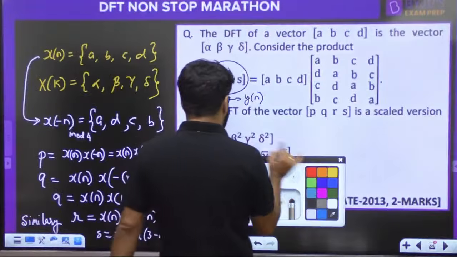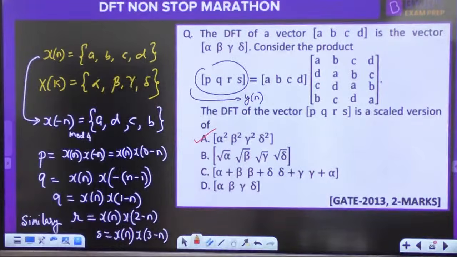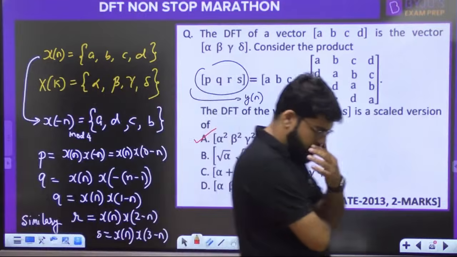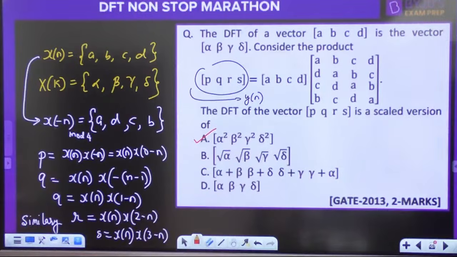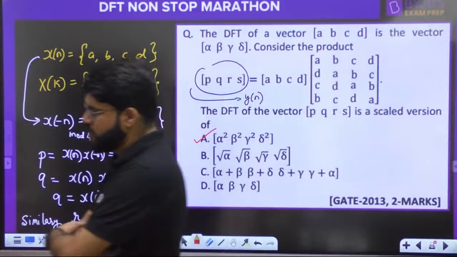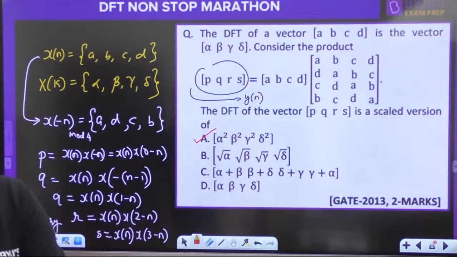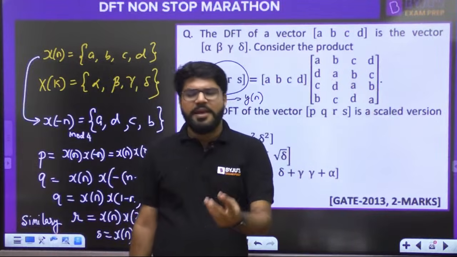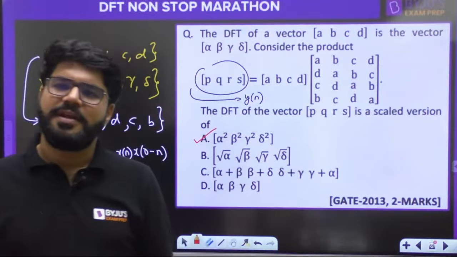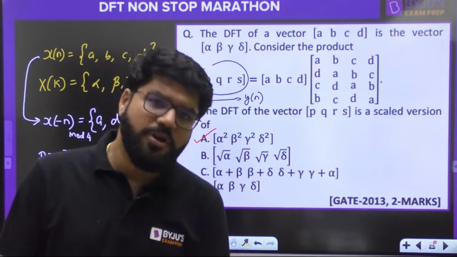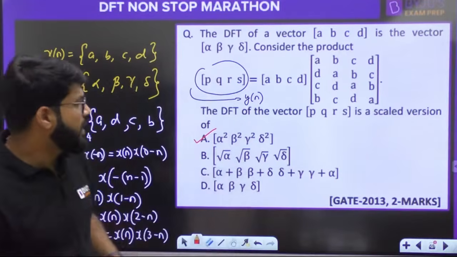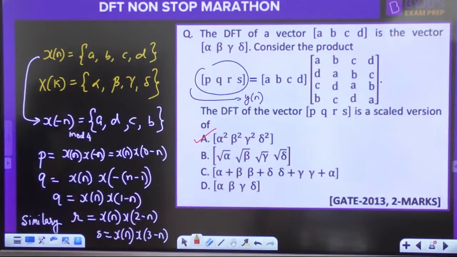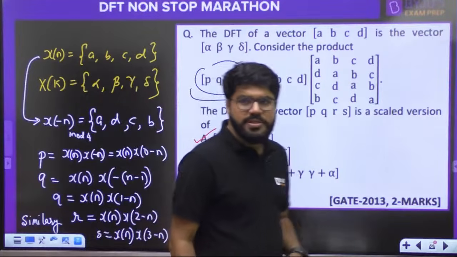Answer is option number A. That's what it is. So it's an indirect way of writing the circular convolution. This is the circular convolution in the matrix form. We have learned the circular convolution in the tabular form. For calculation, tabular form is of course more handy, simple and convenient for the students. Everybody, this is option number A. A good, logical question for 2 marks.